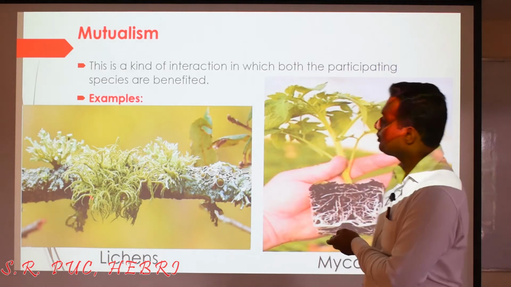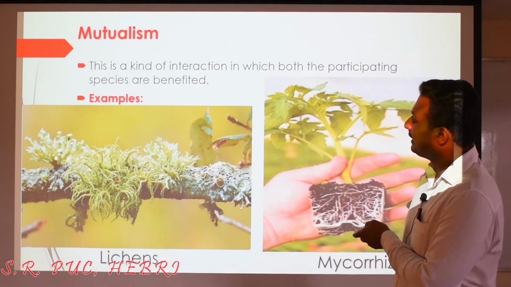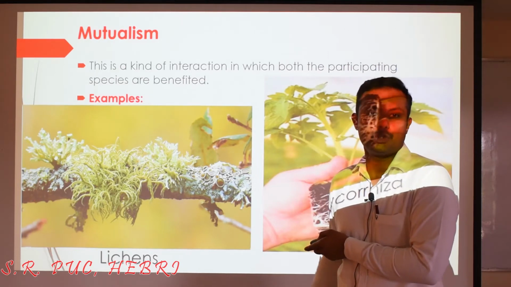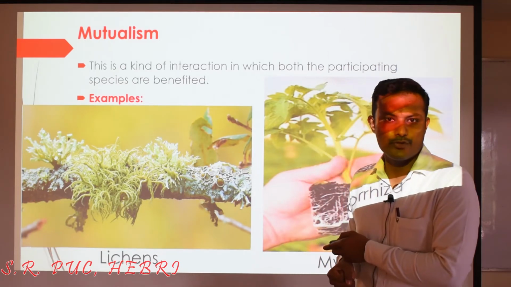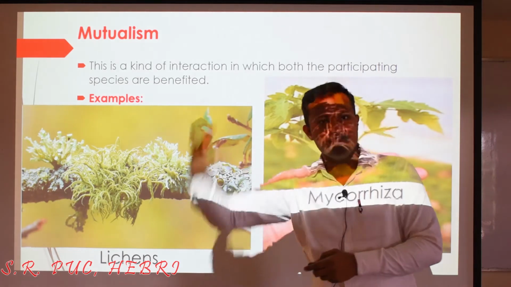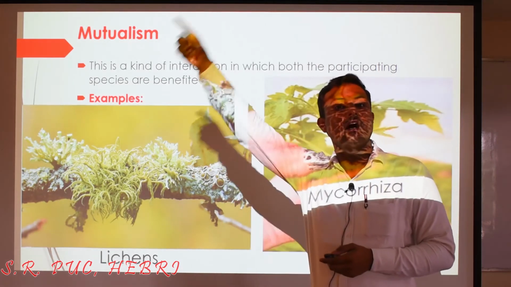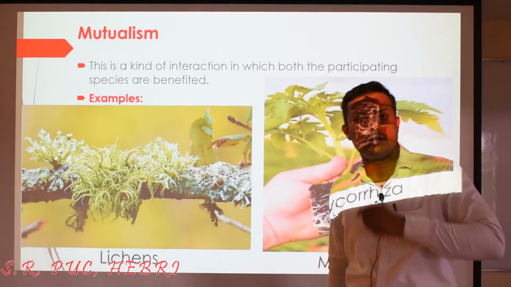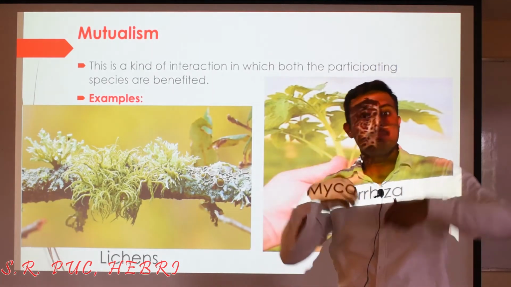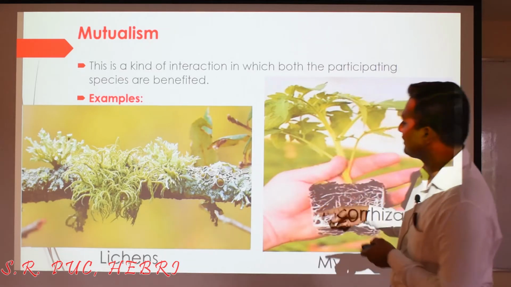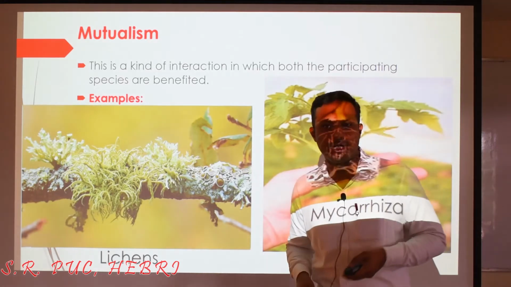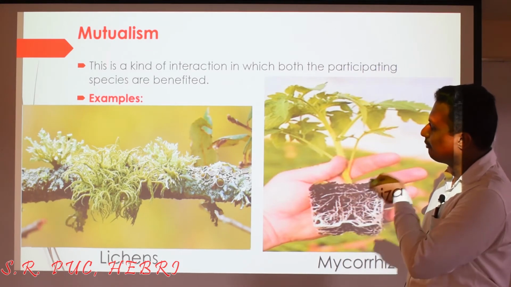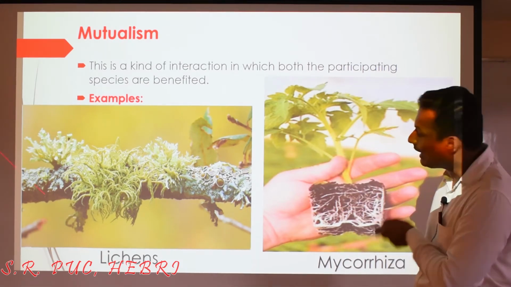Mycelium, right? So these are the mycelia that spread and absorb a lot of food or nutrition and also moisture from the atmosphere, and this will be supplied to the algae. So that helps the algae to prepare the food by photosynthesis, and in turn this fungus will receive the prepared food, especially in the form of carbohydrates. Right. So this is about the lichens. It's a kind of mutual relationship between the algae and fungi.